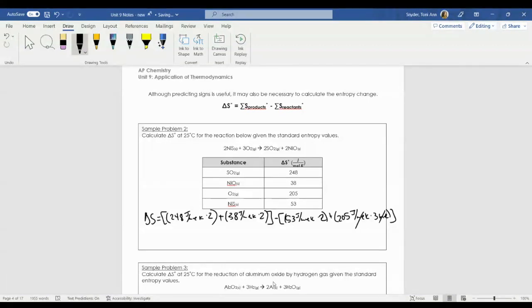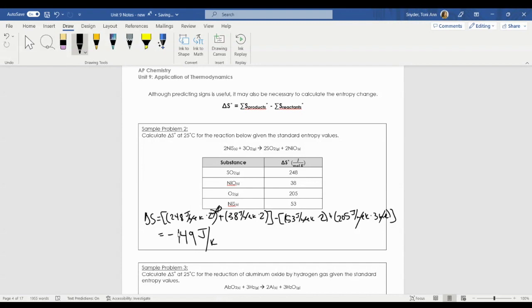And when you solve for this, if you solve for it correctly, what I recommend doing is do this step by step. Do not type this all in one line in your calculator. I personally would do this first, that first, and that first. Then I would add these together, and then I would add these together, and then I would do the subtraction at the end. If you do the math correctly, you're left with negative 149. The units for entropy are joules per Kelvin, because moles technically canceled out.